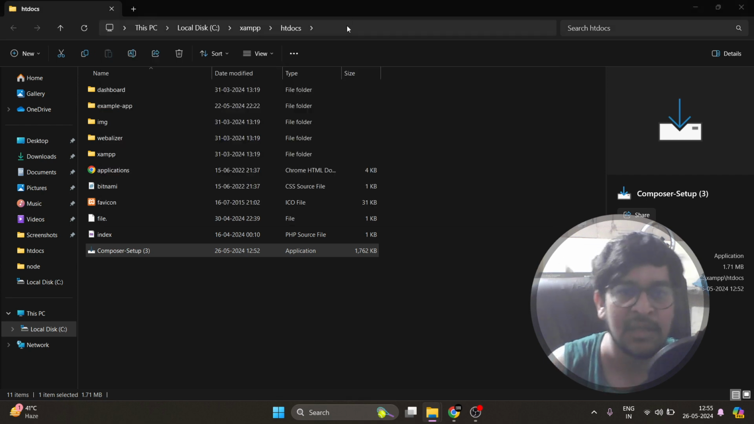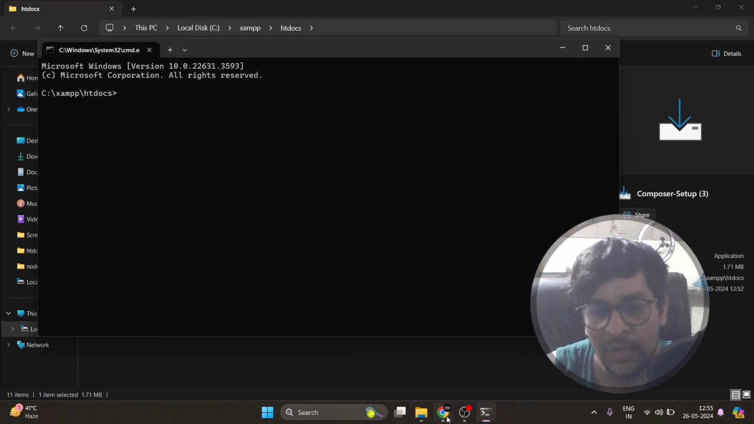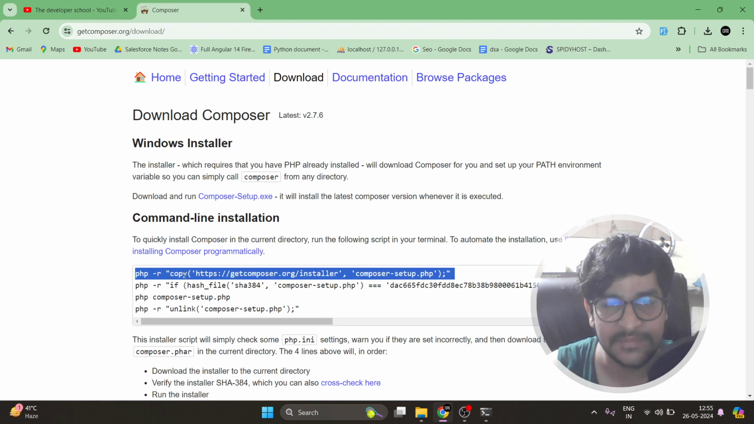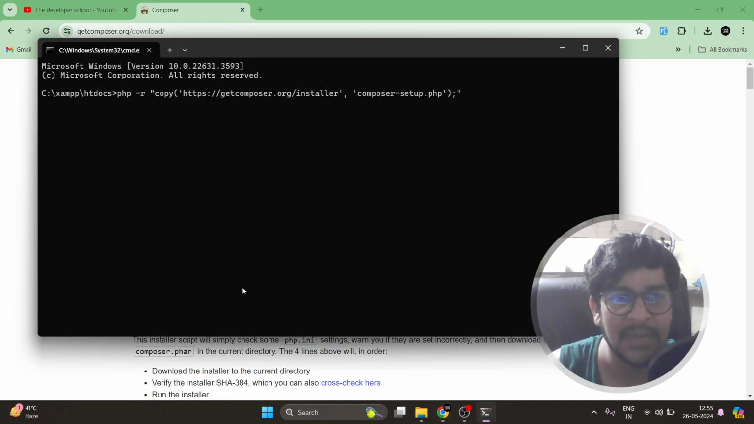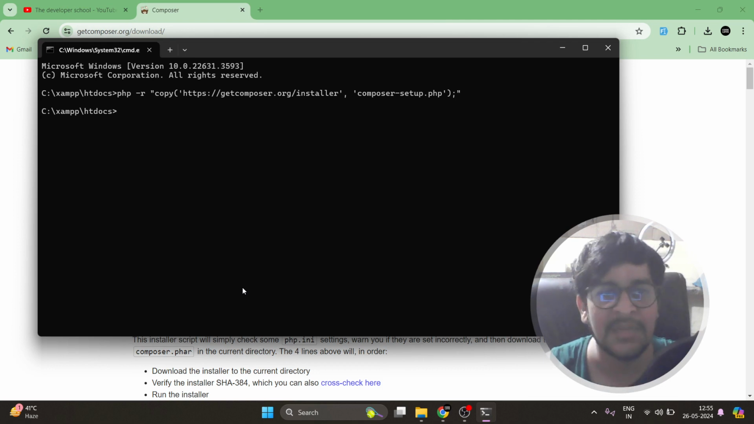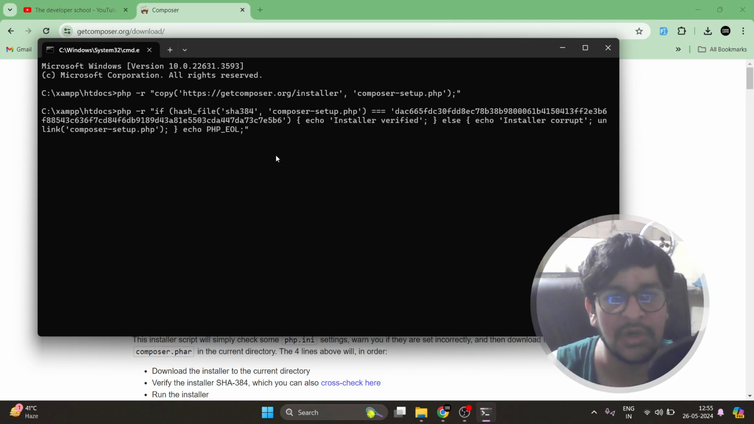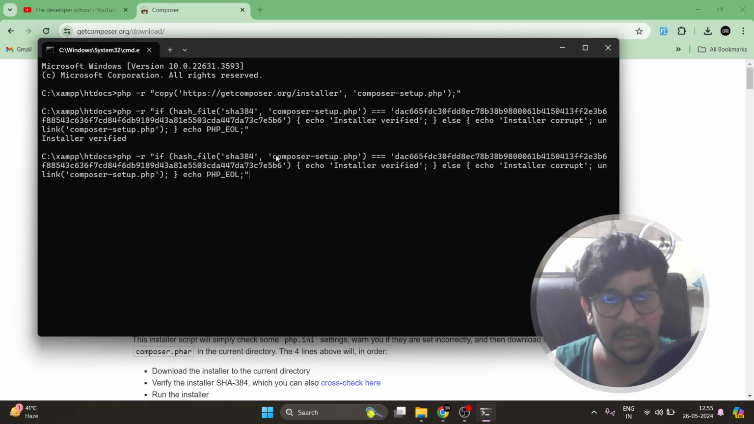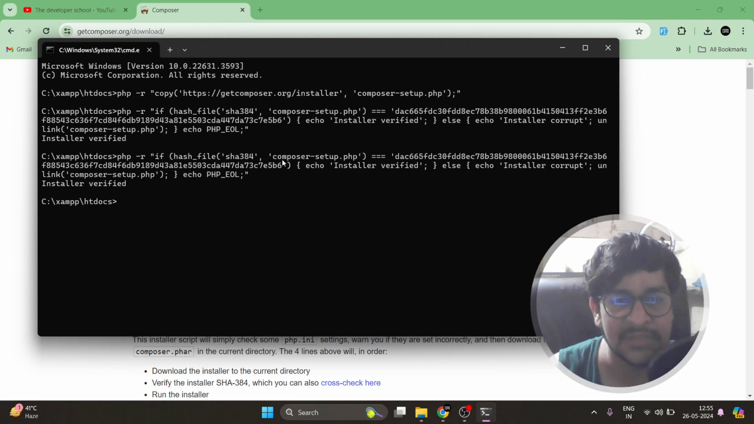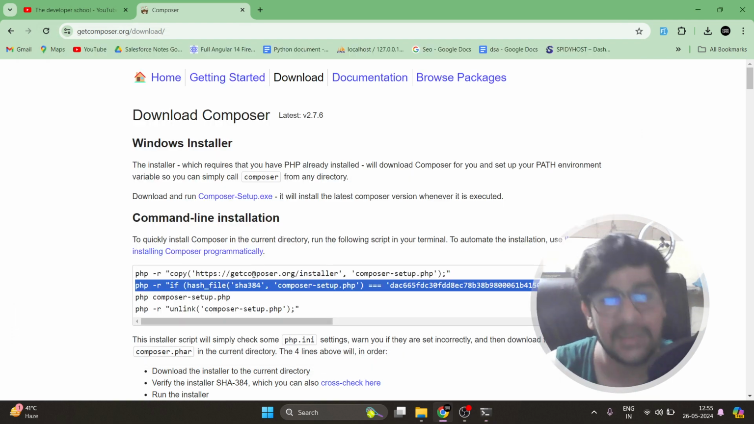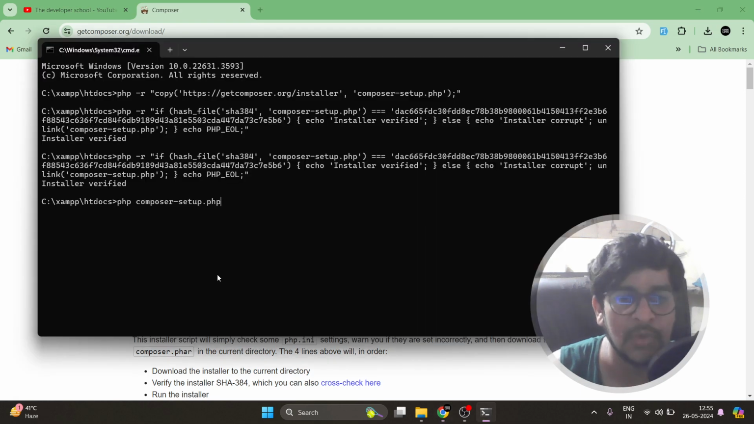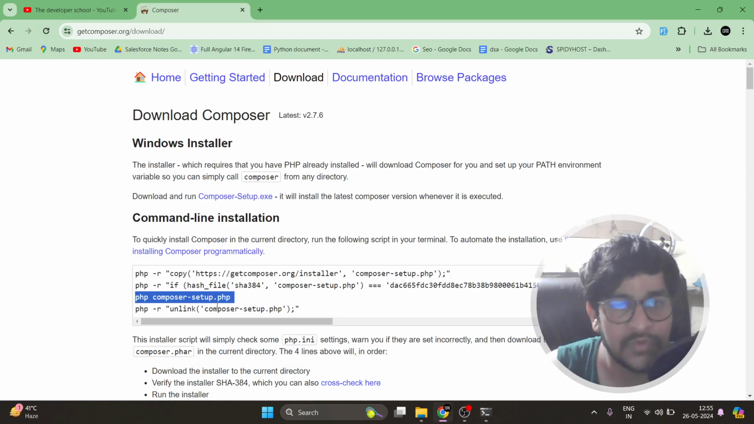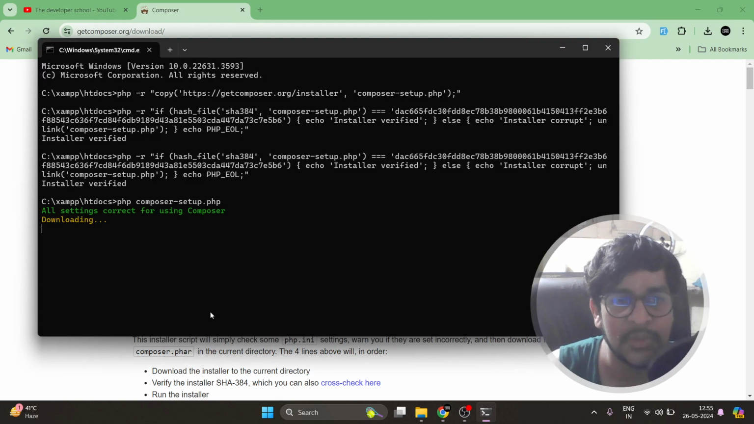Then when you are inside this folder where you want to install, type cmd here. This will open a command line for you. Now you have to run these commands one by one. These commands will install Composer inside your PC, so that you don't have to add a custom local environment. So what I am doing is the Composer setup.